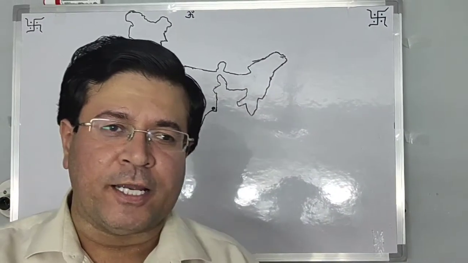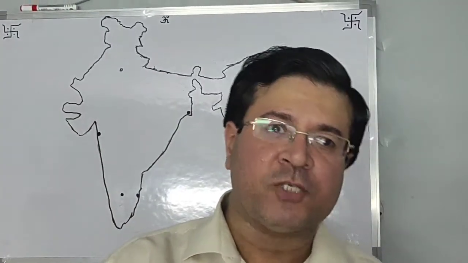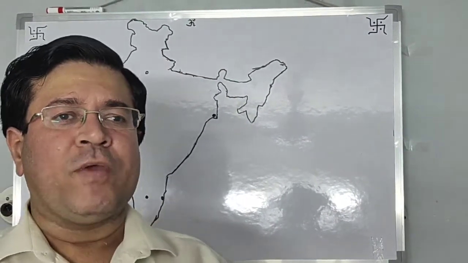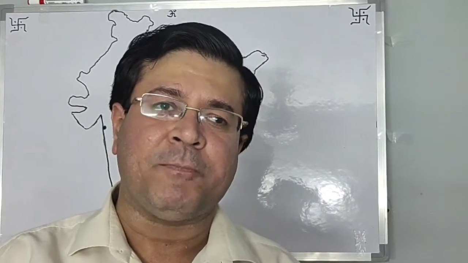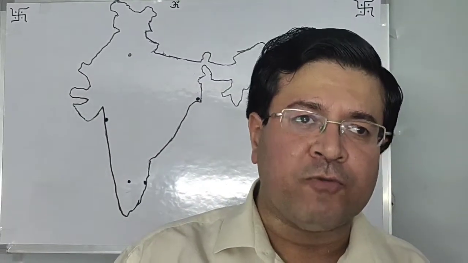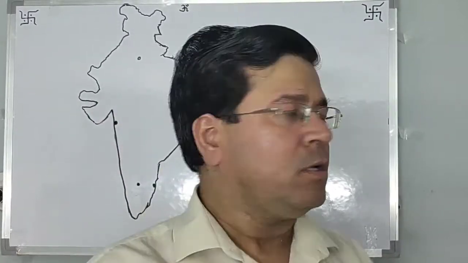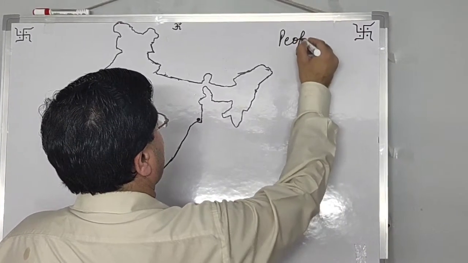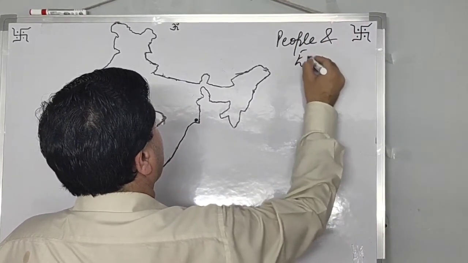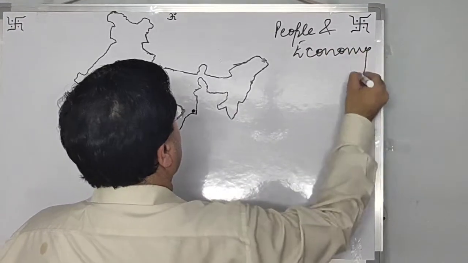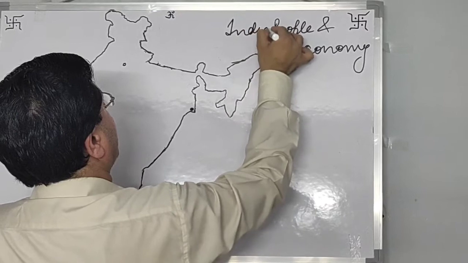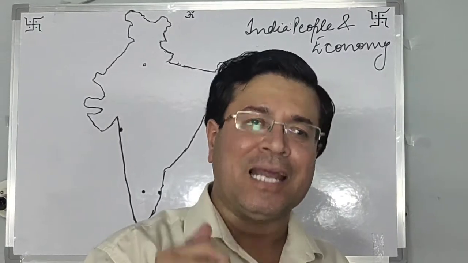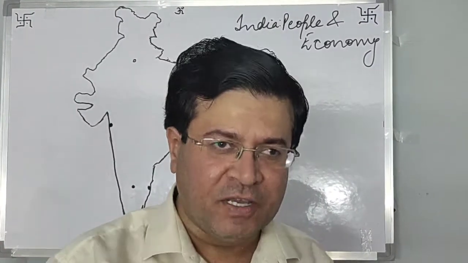On the great demand by students, we have already started the map series for class 12 geography. In the previous video you have seen we have done the maps from the book India, People and Economy. Now in continuation we'll do the remaining maps from the same book. So this is your book, India, People and Economy, and always remember from this book we are going to have the map work for location and labeling. No maps will come for identification.